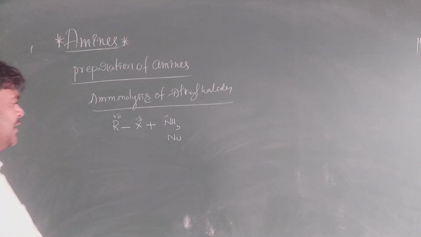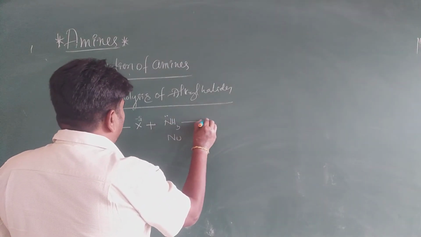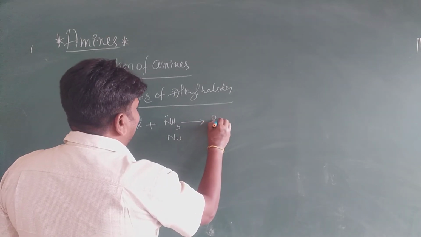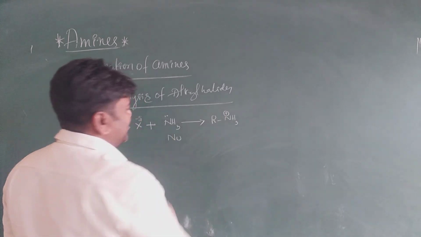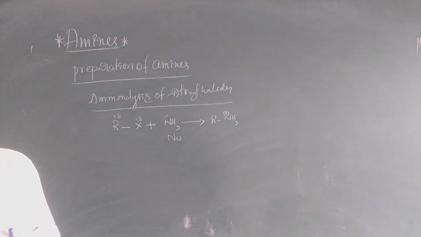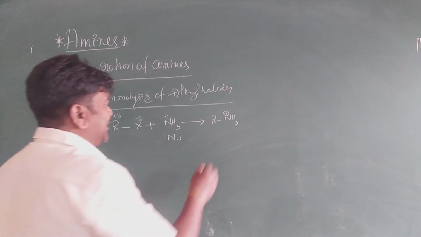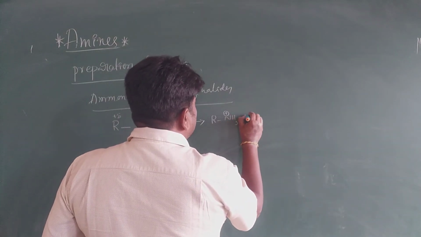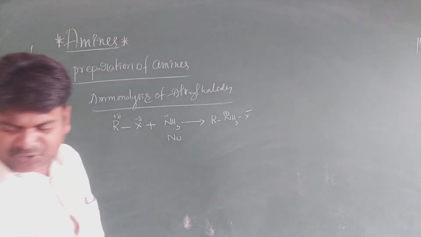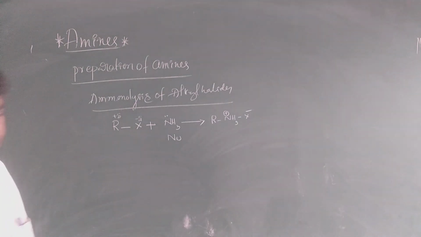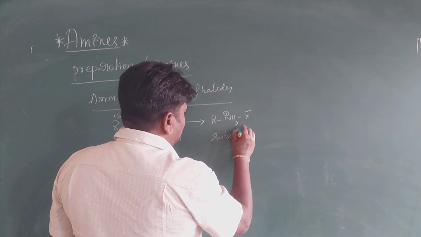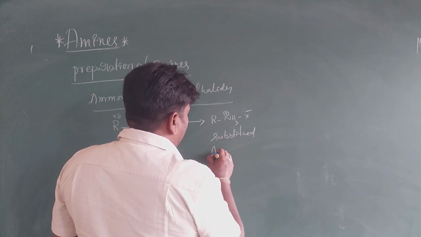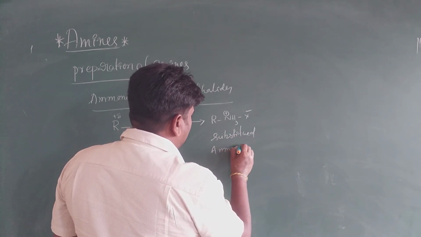That gives rise to R NH3 plus and X minus. It is a substituted ammonium salt.